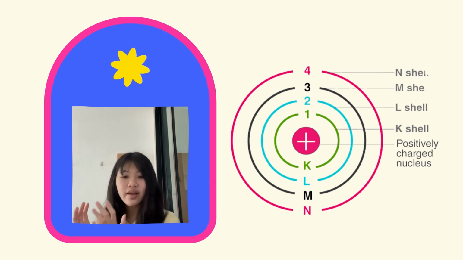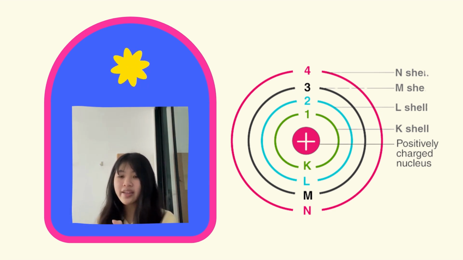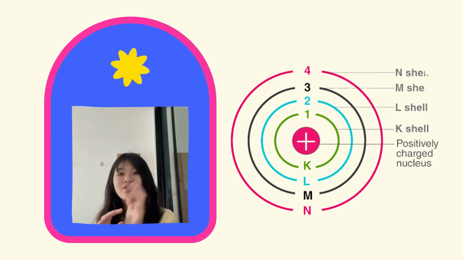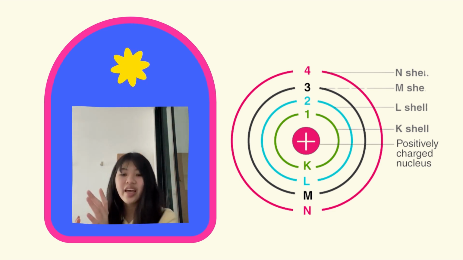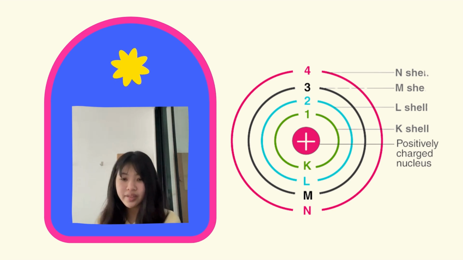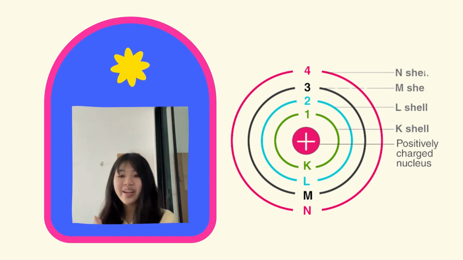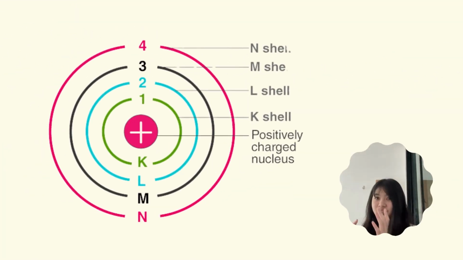The energy levels are expressed by an integer n equal to 1, 2, 3, known as the quantum number. This quantum number range begins on the nuclear side with n equal to 1, having the lowest energy level.